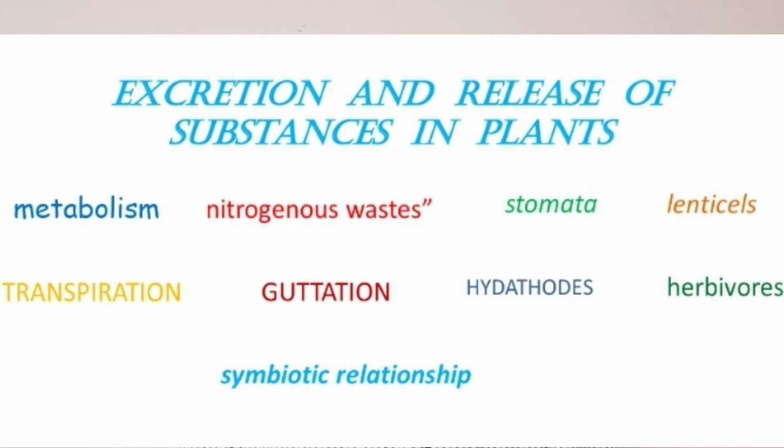So in this topic we will learn some new definitions, and some definitions that we learned in our previous classes. For example: metabolism, nitrogenous wastes, stomata, lenticels, transpiration, guttation, herbivores, symbiotic relationship, etc. In the second unit we studied the word metabolism. During metabolism some wastes are produced.